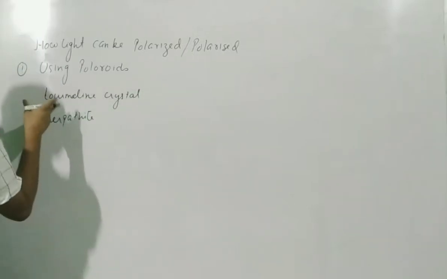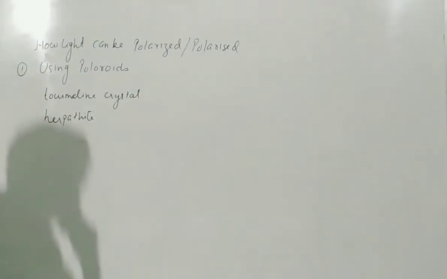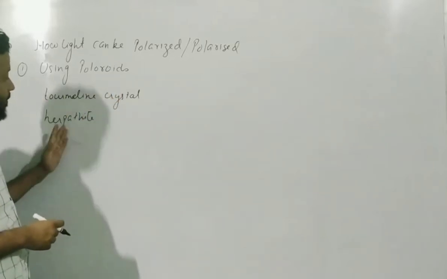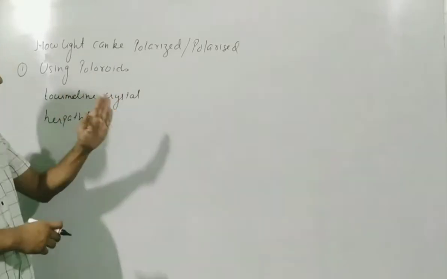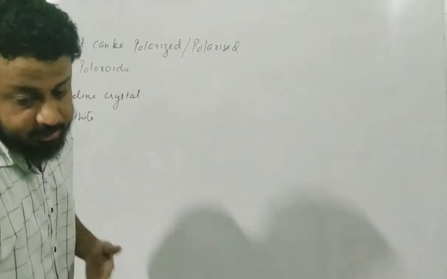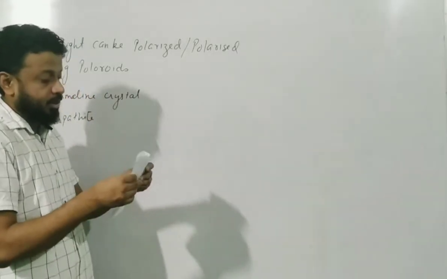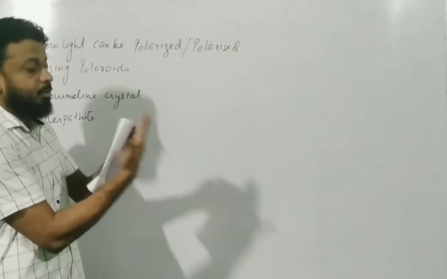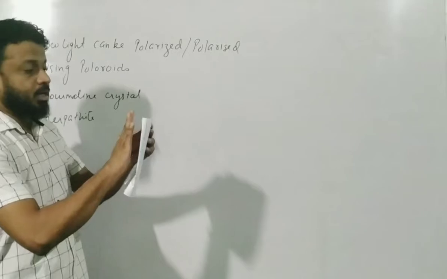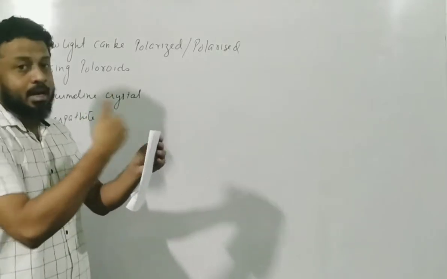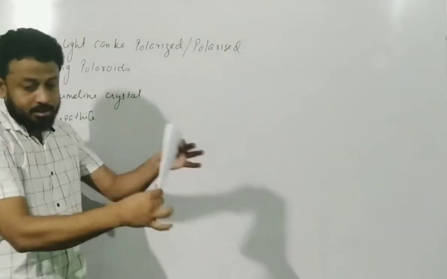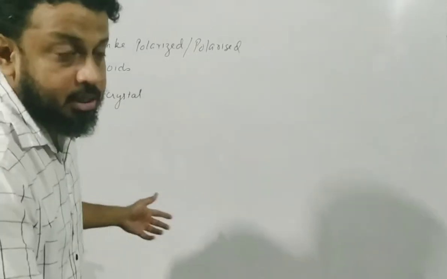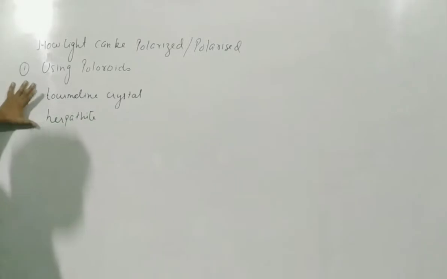Now, what does this material do? If it's a crystal, no problem. Herapathite is generally a thin film. So if you take a thin film of herapathite, there are ultramicroscopic crystals arranged in a sheet. Now place glass on one side and glass on the other, so the sheet becomes a sandwich between two glass plates, and that entire thing is now called a Polaroid.